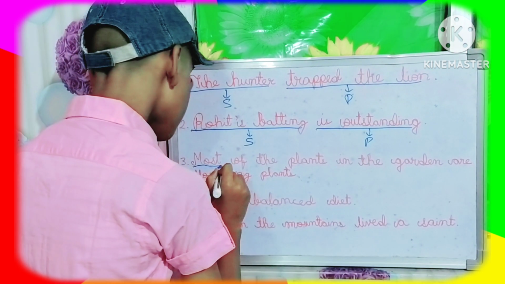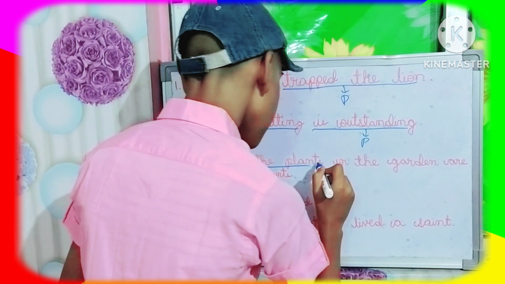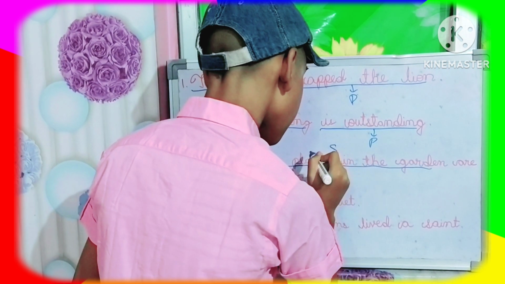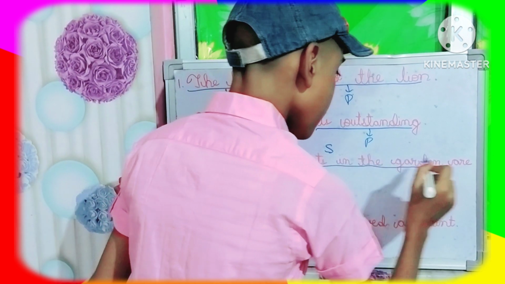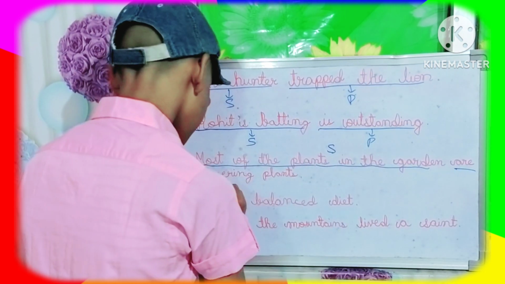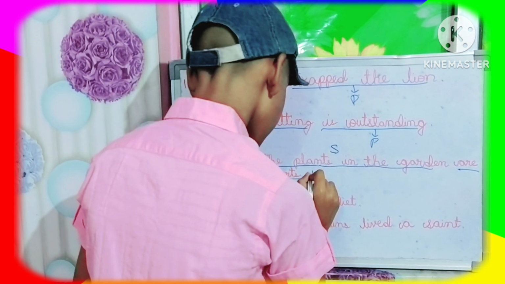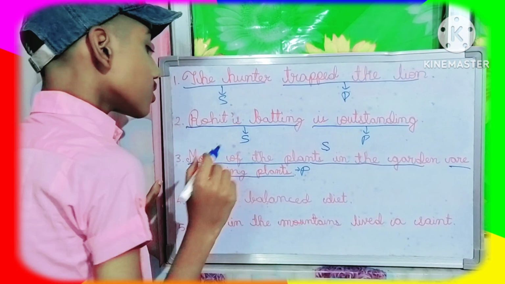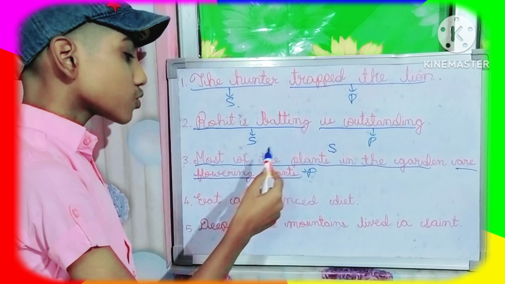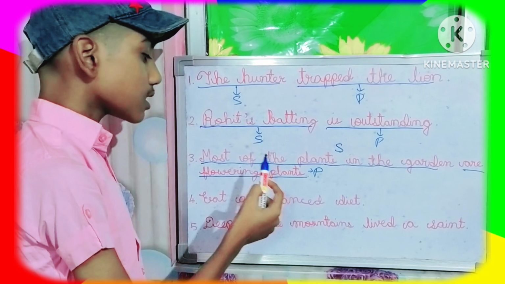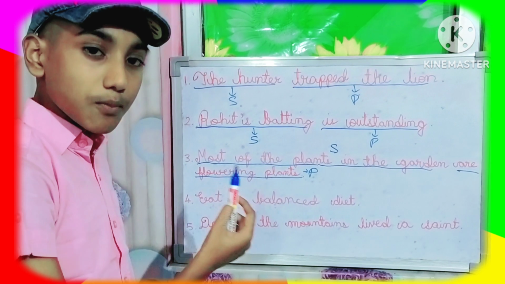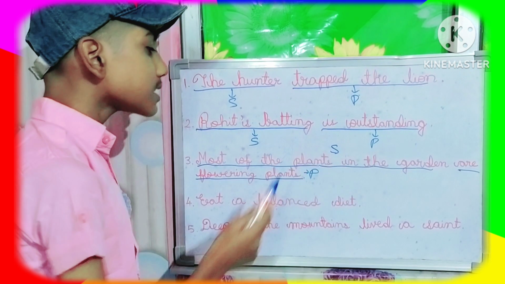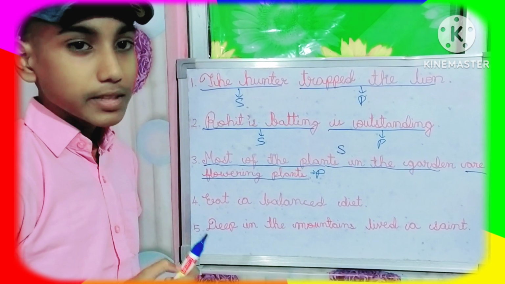So most of the plants in the garden, this will be subject, and rest will be predicate. So here also we will ask question, what are flowering plants? So here we are getting most of the plants in the garden. So maximally most of the plants in the garden, this will only be the subject.